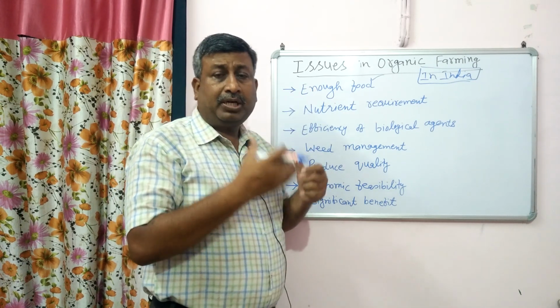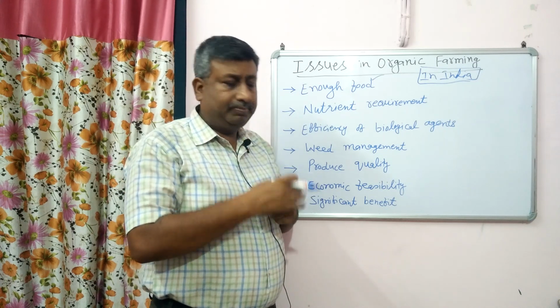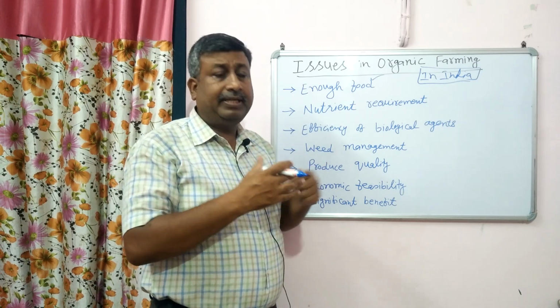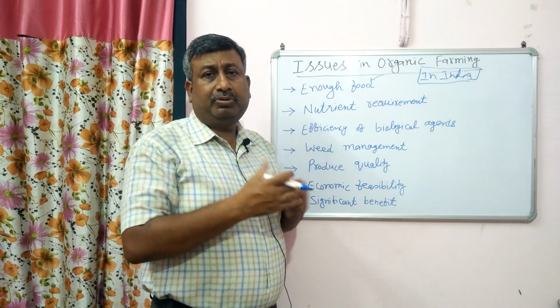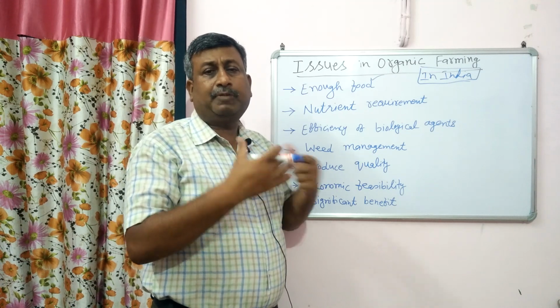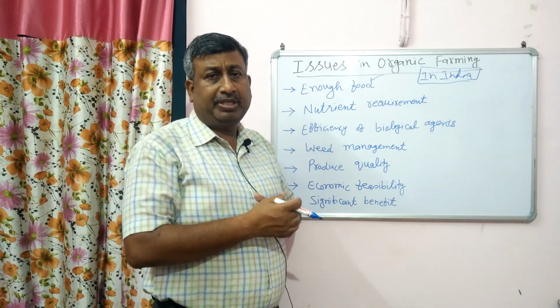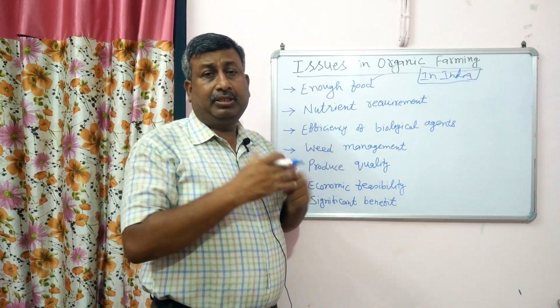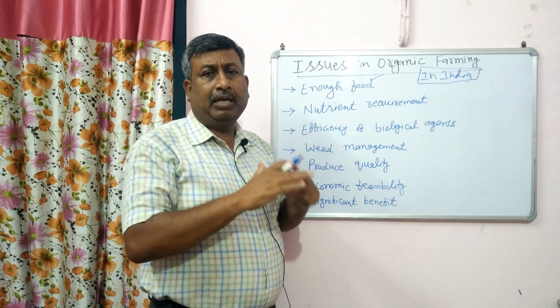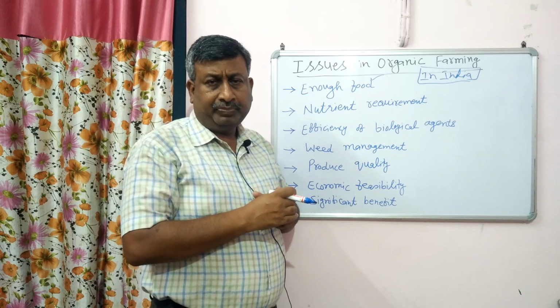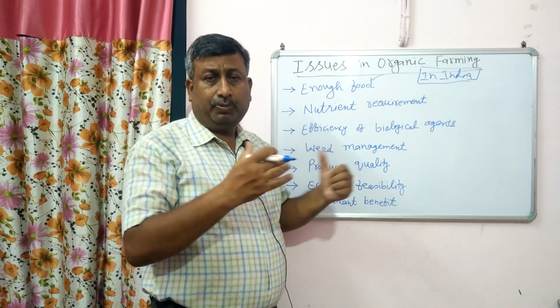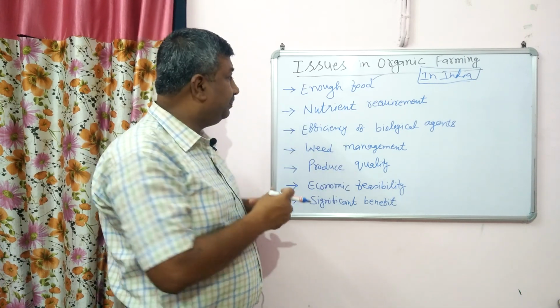But in European countries, population is very less and cultivated area is large, so they can survive with less production because the population is less. But in our country the population is large and the cultivated area is almost fixed, 141 million hectare. With this much area we have to feed everyone. This is an issue.